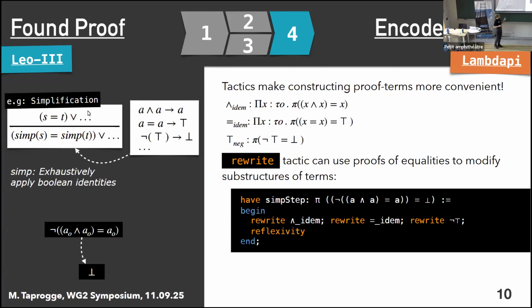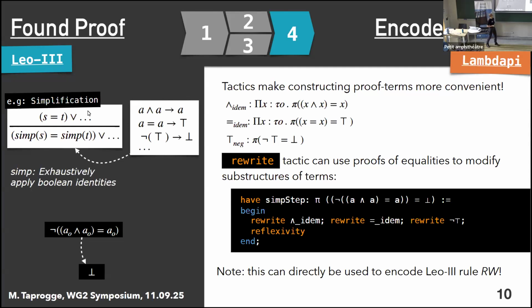So you can maybe already see that this makes our life a lot easier, because we don't actually manually have to figure out on which substructures we need to apply these rules. And also in the case of Leo3, this is very useful because it directly corresponds to one of the inference rules of Leo3, which is the rewrite inference rule. So when we're trying to verify steps that use the rewrite inference rule, originally we can just do this by using the rewrite tactic in our lambda pi encodings.